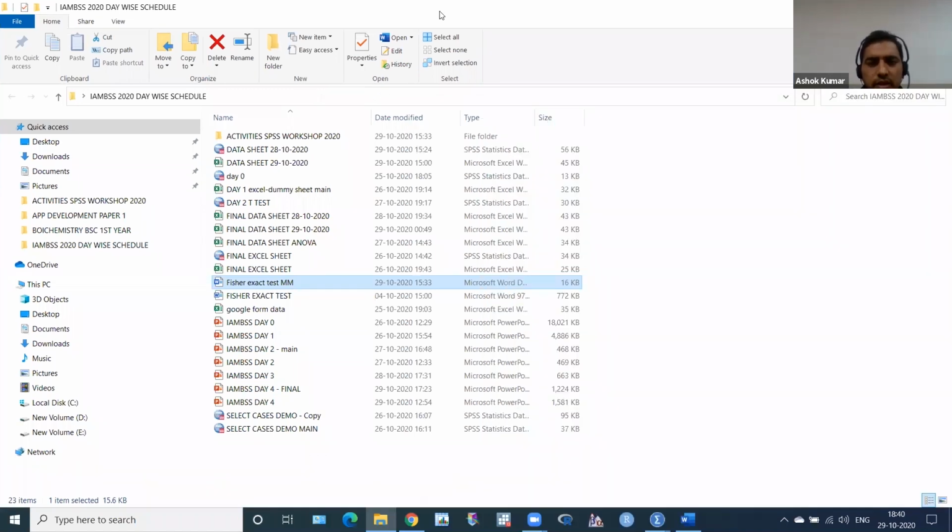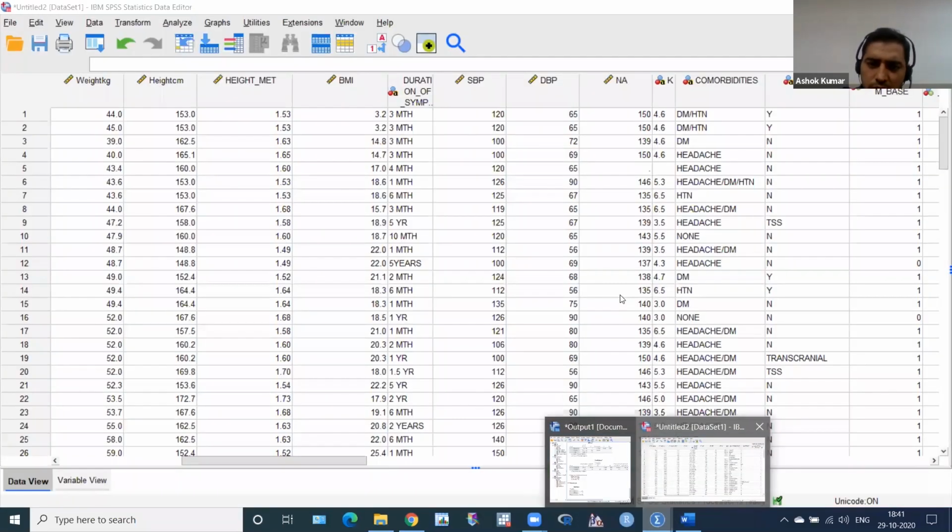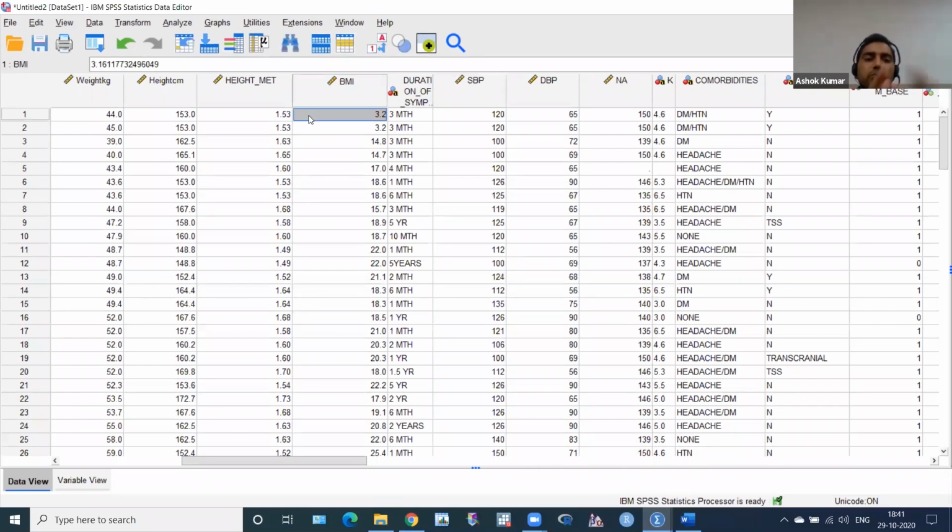Then we have to move to the next topic. Next is repeated measures ANOVA, and then the Friedman test. Suppose I want to see a within-group comparison of baseline, 3 months and 6 months follow-up, the mean comparison of quality of life from baseline to 6 months within the group. We have taken 3 measurements: baseline, 3 months, and 6 months.